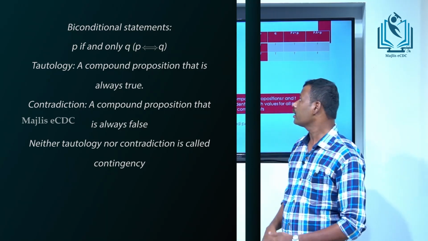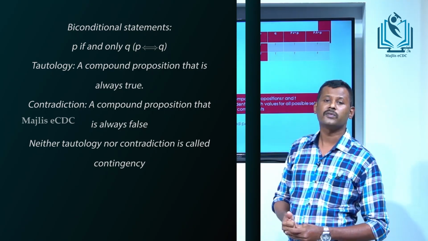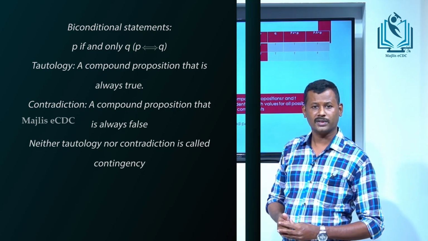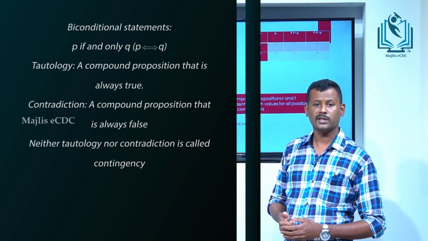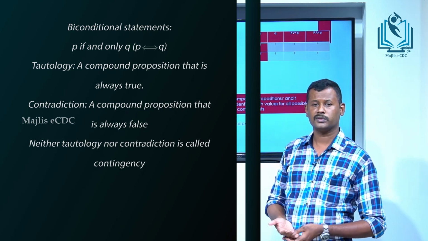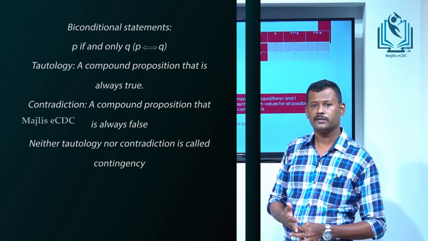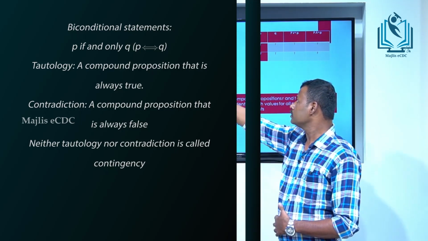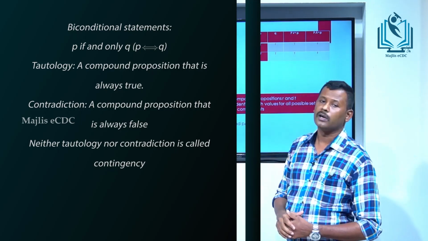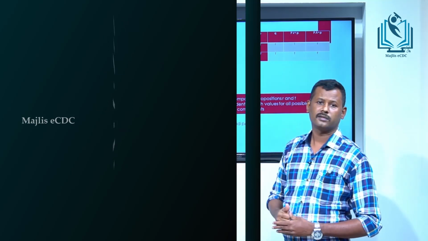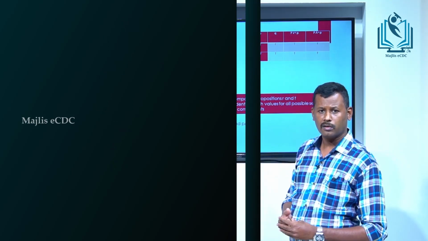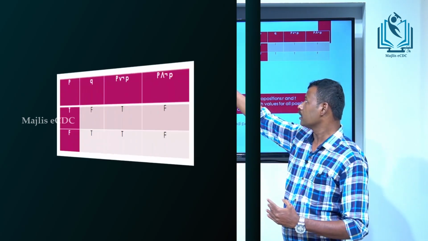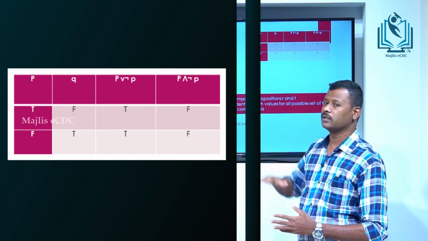Contradiction means a compound proposition that is always false. A compound proposition that is neither a tautology nor a contradiction is called a contingency. These are the three types: tautology, contradiction and contingency.